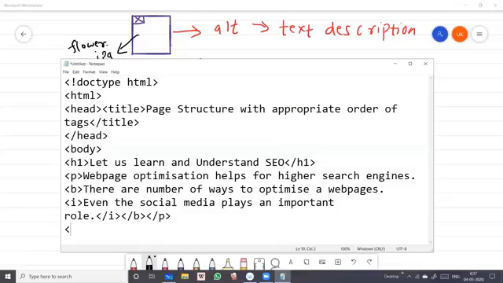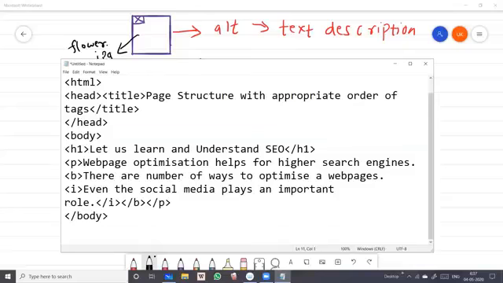And then we have to close the body tag. Body tag is always closed second last, and the last one is your HTML tag. Okay, so this is the program, just to make you understand how the ordering of your tags should be maintained properly.